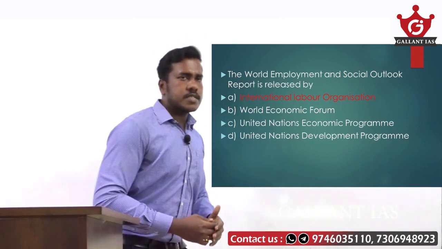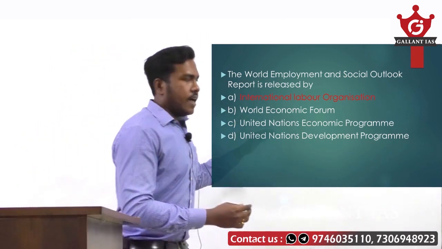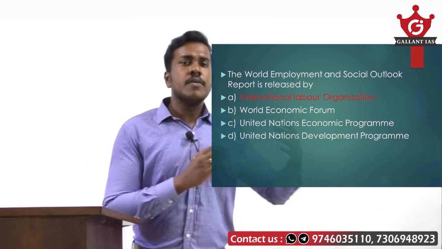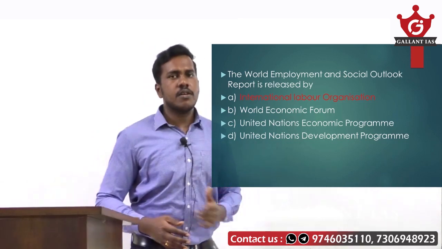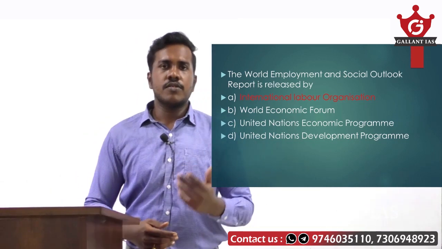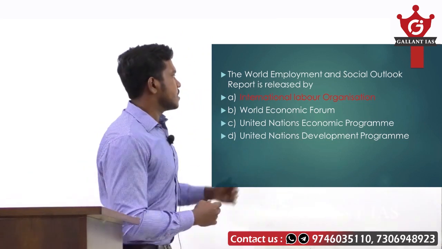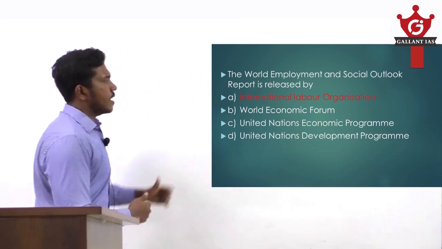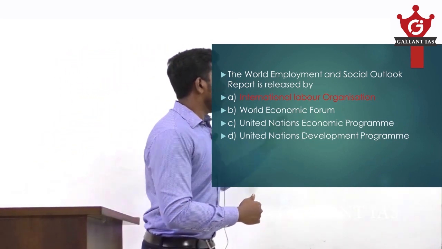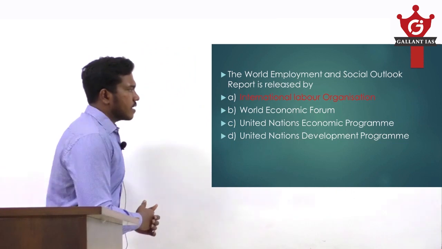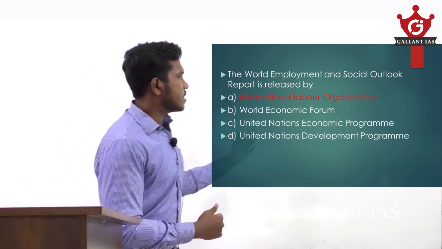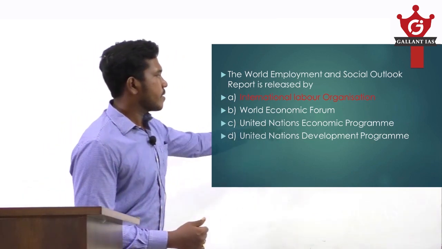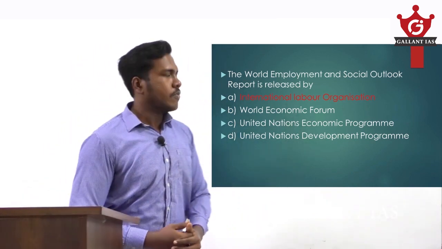Now let's discuss this question. Here I highlighted all those answers because I know you already got the answers. I am here to discuss these questions, not to say which answers are correct or not. The World Employment and Social Outlook report is released by: A, International Labour Organization; B, World Economic Forum; United Nations Environment Program, not economic program; and United Nations Development Program. And the answer is what?